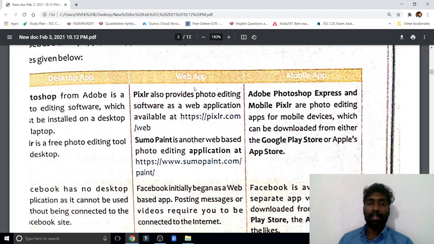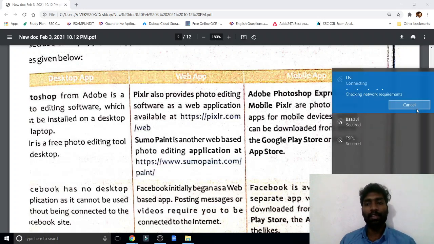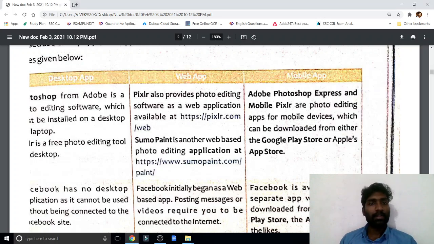If you are using web apps, Pixlr and Sumo Painting, these are all websites we can use to edit images. Not only these two, so many websites are available. For example, now see here.